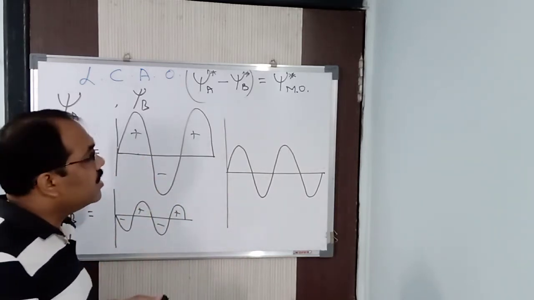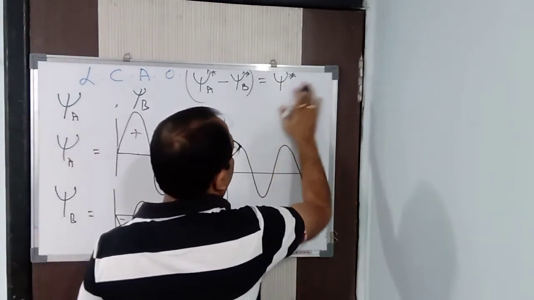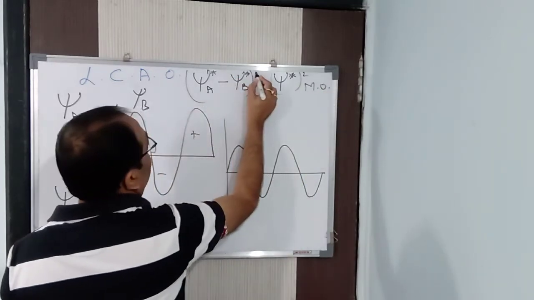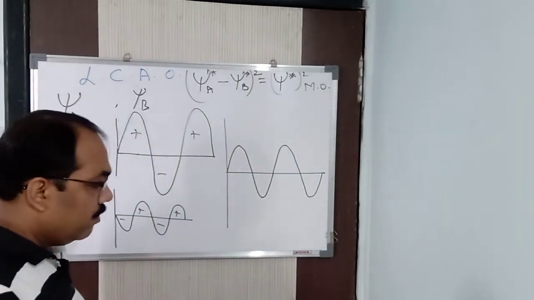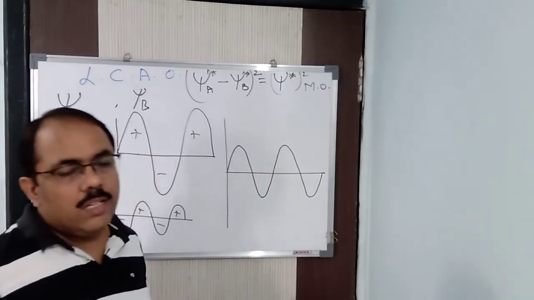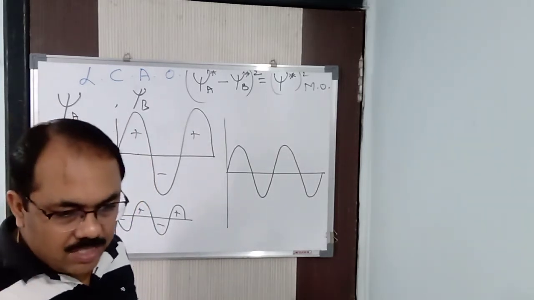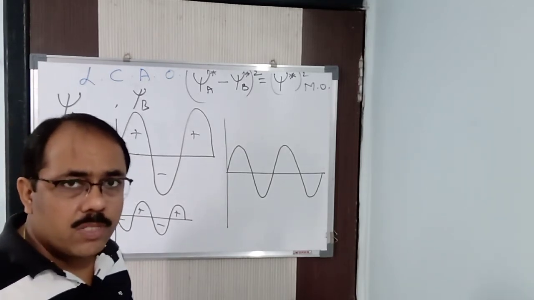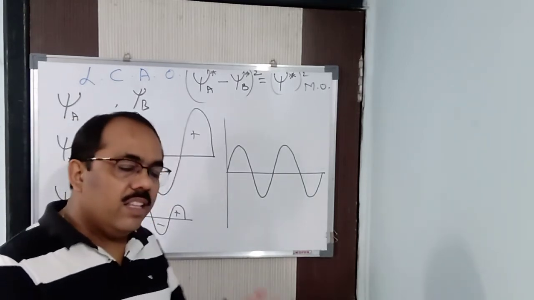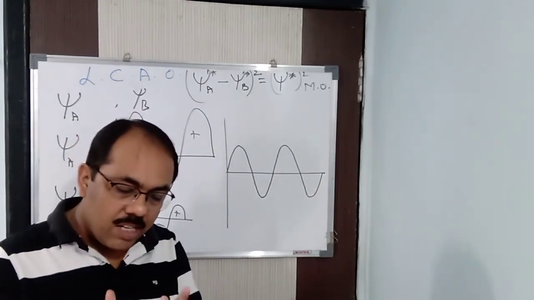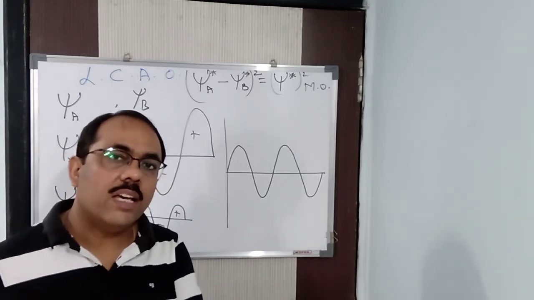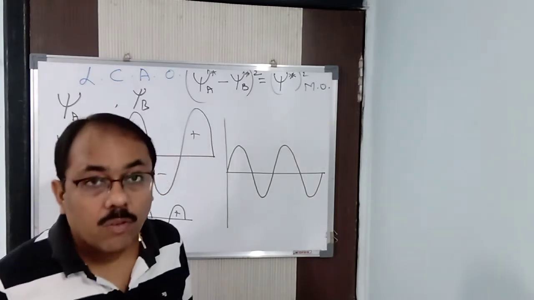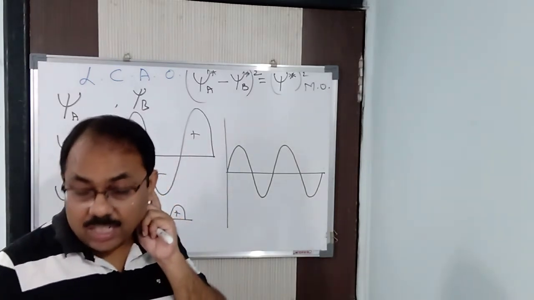Now mathematically, how will you understand it? Same thing, I will do the square of it. So now when I do the square, this will be nothing but (psi A minus psi B) whole square, which will be nothing but psi square (A minus B) whole square. That is psi A square plus psi B square minus 2 psi A into psi B. (A minus B) whole square, A square plus B square minus 2AB. So here what you will find is minus 2AB. That is the amount I am taking out, the amplitude that is decreasing here.